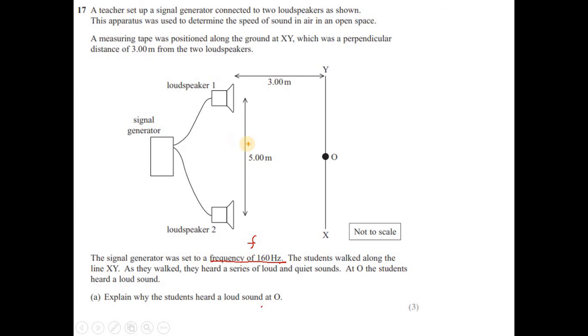So what happened: waves come from one speaker like this and from the other speaker like this, and they meet there. These two waves are interfering at that point, and also some waves are coming like this and like this, and they are interfering here.